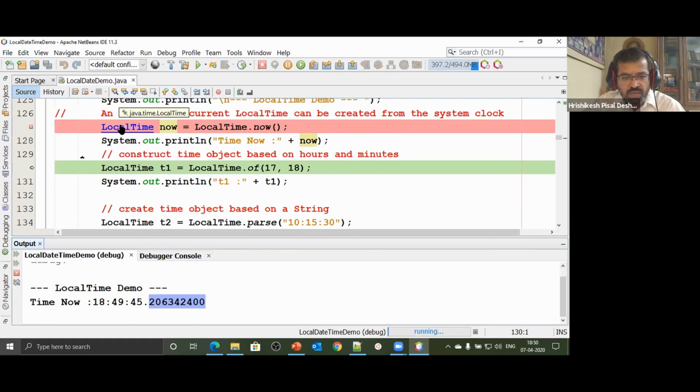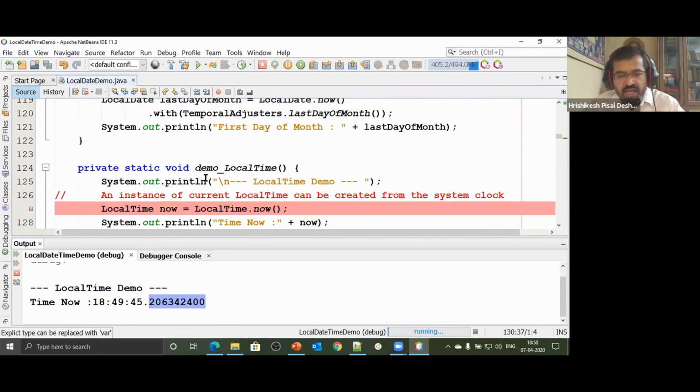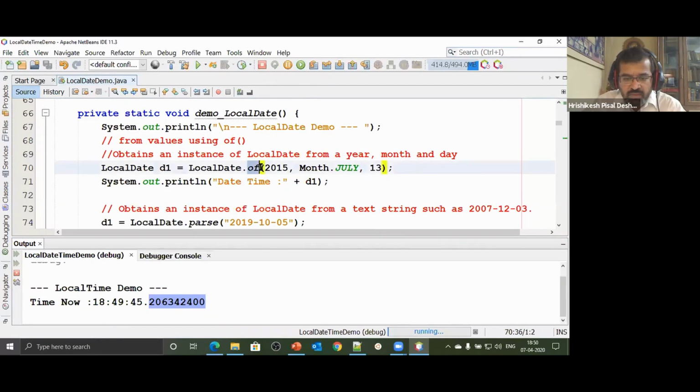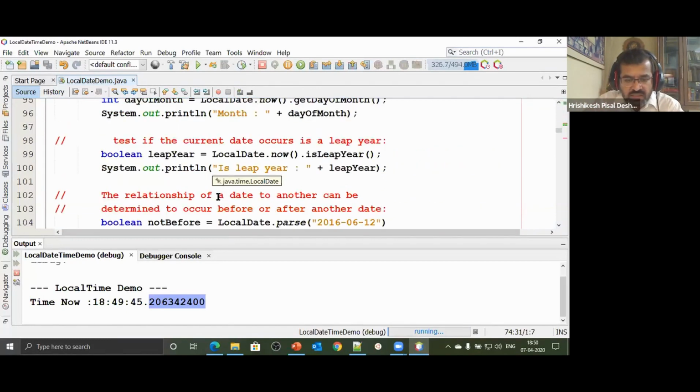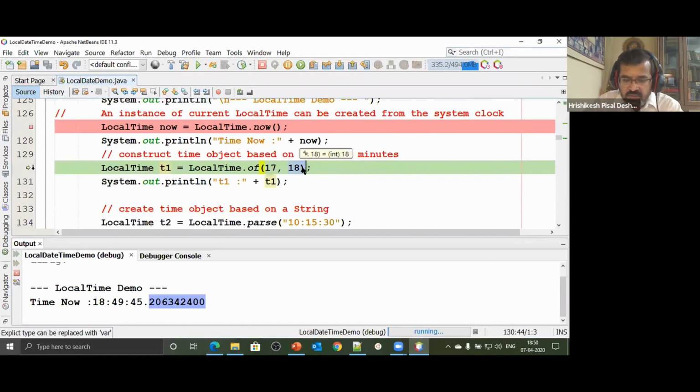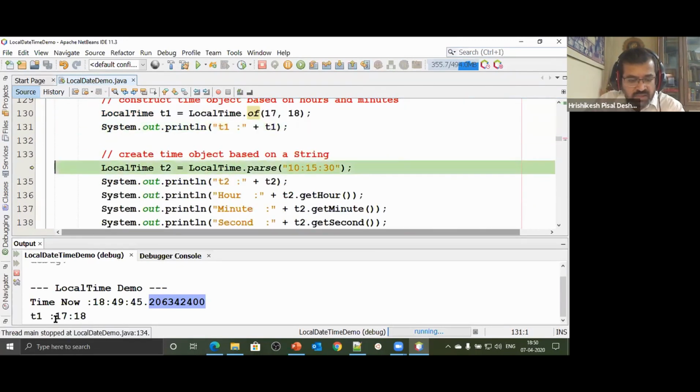This is java.time.LocalTime. Now I want to construct a time. Keep in mind, for all these classes, in the first example we constructed a date by using the method of plus by using parse. Just three methods you will find with all these classes: of, parse, and with, and they will have the same kind of impact. So let's also construct a time using the time part. I have only supplied hours and minutes: 17 and 18, on a 24-hour clock. 17 means 5 o'clock, so 5:18 is what I'm trying to say. Let's run this code and see.